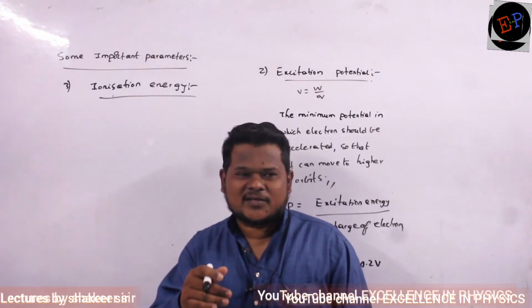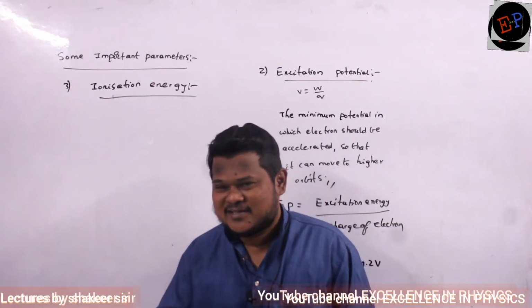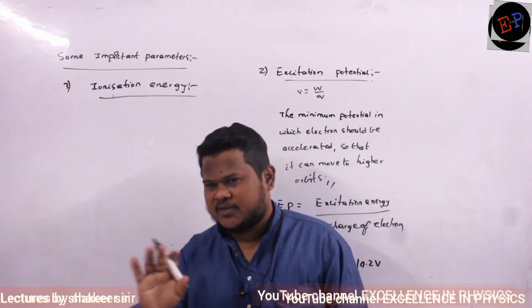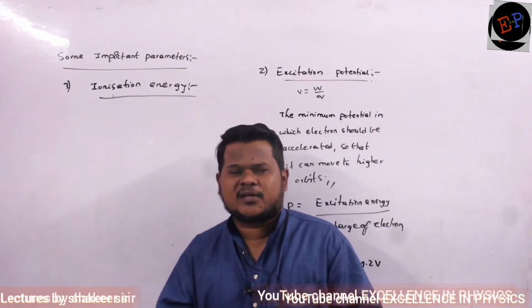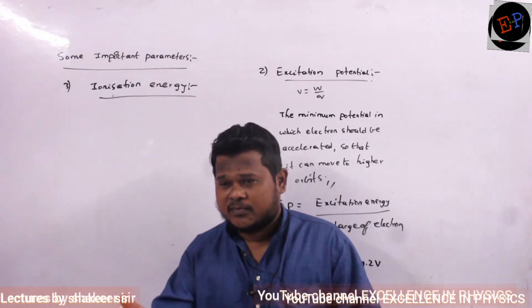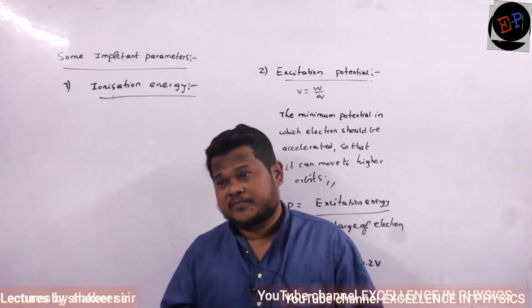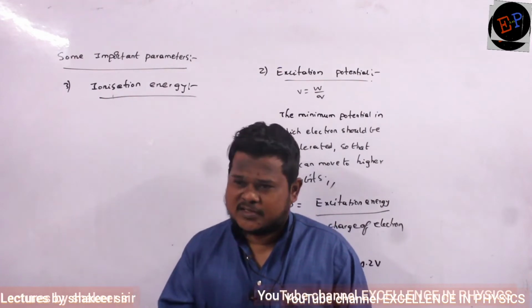If you want to remove electrons from the innermost orbit, it is very tough. But ionization energy means what? Energy required to remove electron from its orbit. That is called ionization energy. From wherever the orbit may be, first orbit, second orbit, third orbit, whatever it may be. So if you remove one electron, neutral atom will become positive atom. Right? It becomes an ion. Neutral atom will become ion. Ion means it should have some charge.